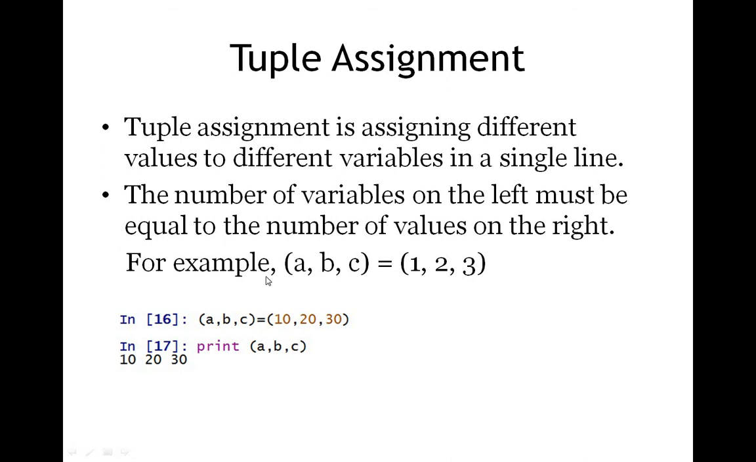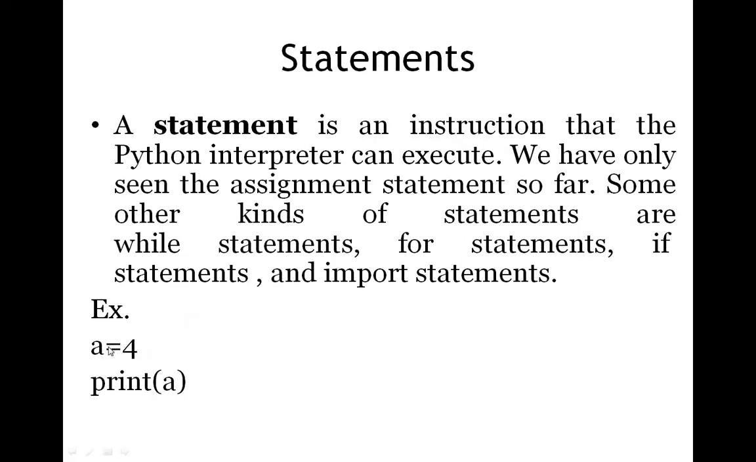Next comes tuple assignment. In C, C++ or Java, how do you assign values? We assign only one single value at a time. That is either a equals 4, and in the next line we give b equals 2, something like that.